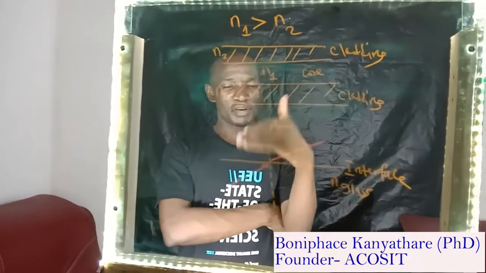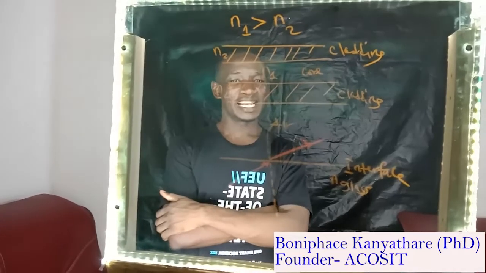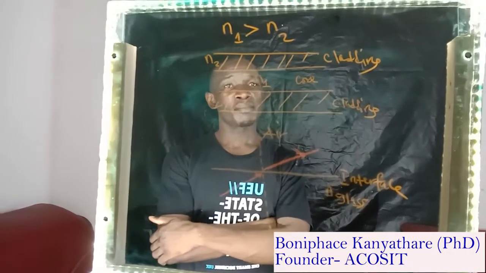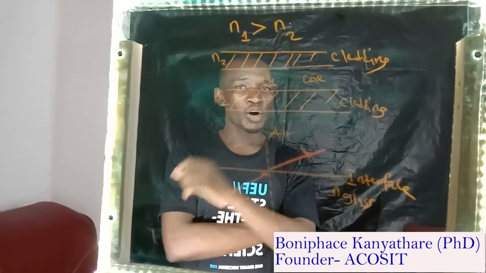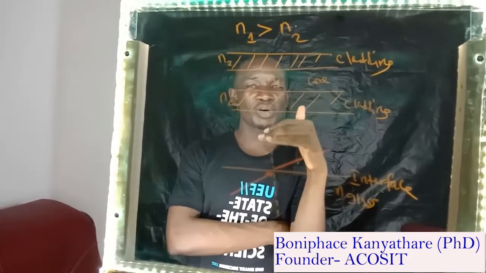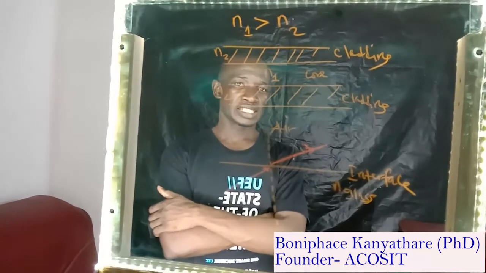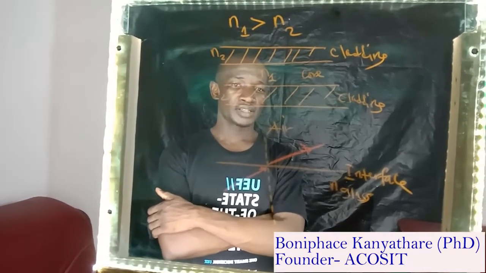No. Both media must be glass. So the core is going to be glass and the cladding is going to be glass. But the cladding is going to be a glass of slightly lower refractive index as compared to the core. And we're going to look at that in the next segment.